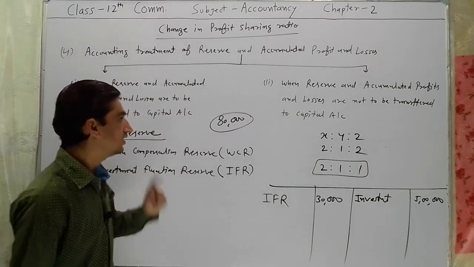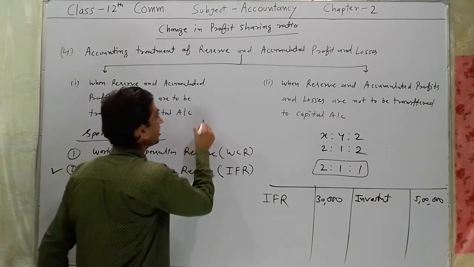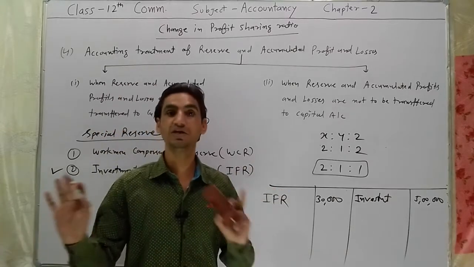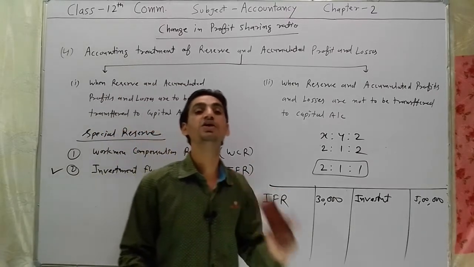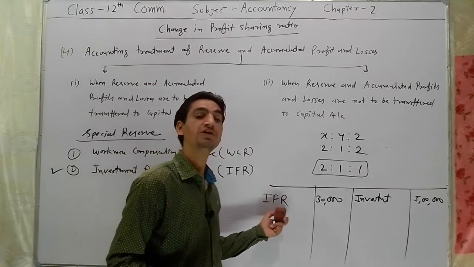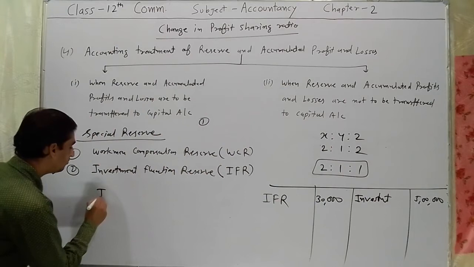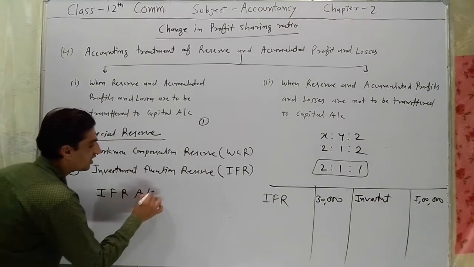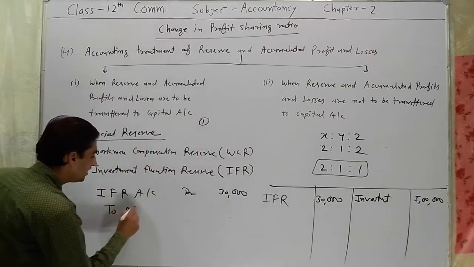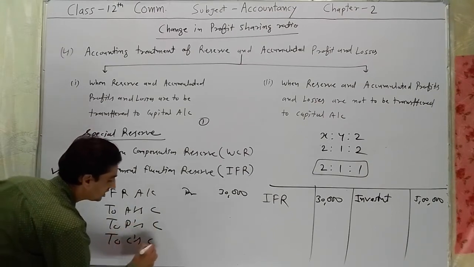Now listen, there may be also four conditions. Condition number 1. When nothing information given in question. In such condition, all the balance of investment fluctuation reserve will be transferred to partner capital account. So your entry will be investment fluctuation reserve account debit by rupees 30,000 to A's capital, to B's capital, to C's capital